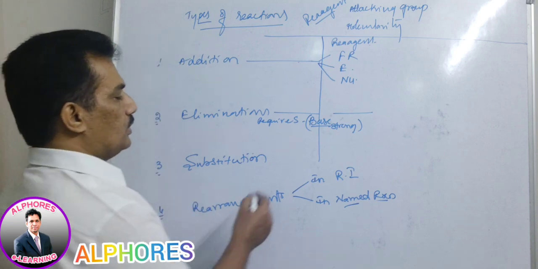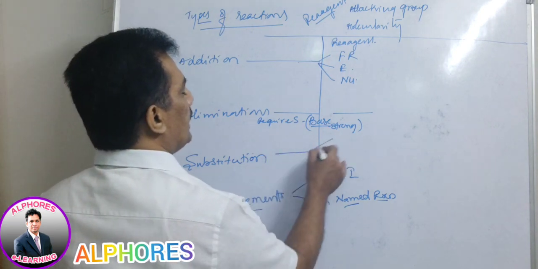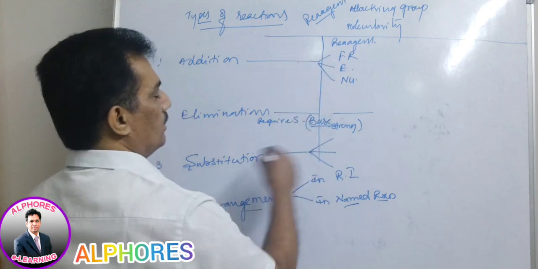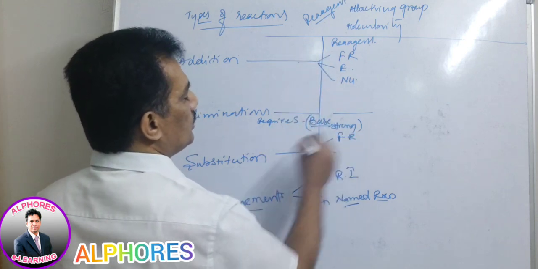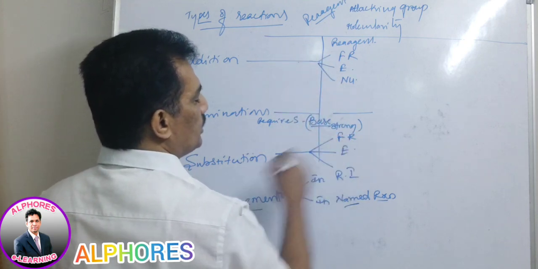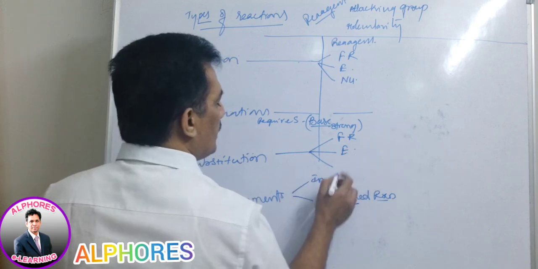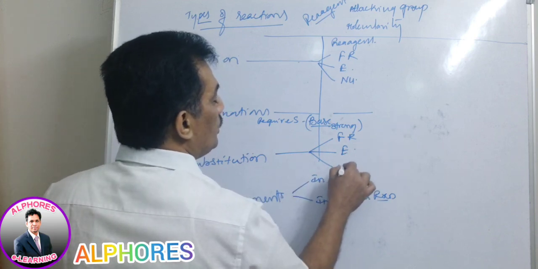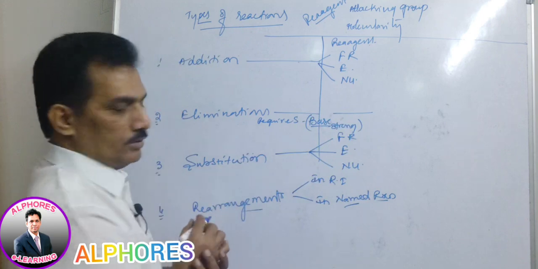And then substitution. Again substitution has three kinds, similar to addition. It may be free radical substitution, electrophilic substitution, or nucleophilic substitution.